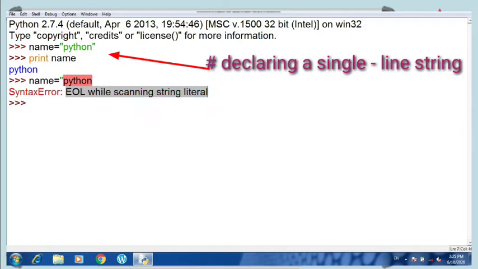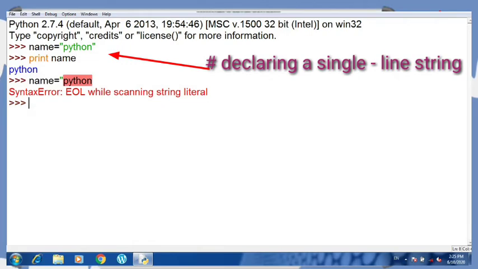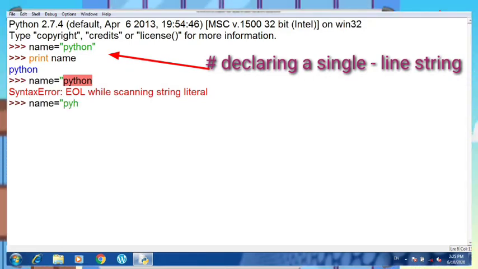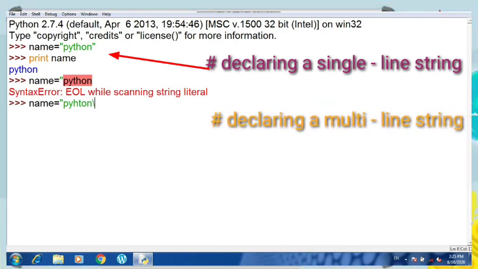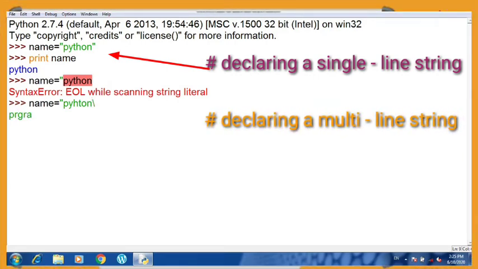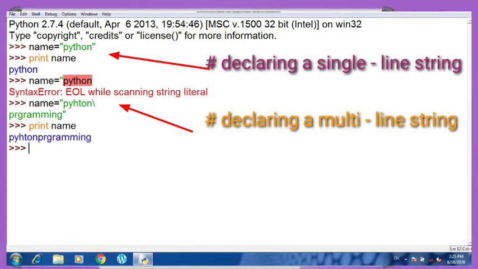So now for declaring a multi-line string, there are 2 ways. We can use a backslash symbol or we can use a triple quote. I've already explained this in the video, so now I'm showing you the live example. I have written name is equal to Python and I have used the backslash, then I am pressing enter, I am writing programming. Then if I write print name, it will show me Python programming, whatever I have written here.